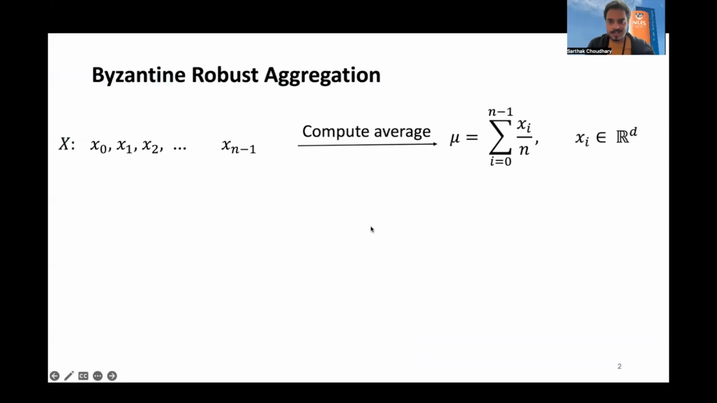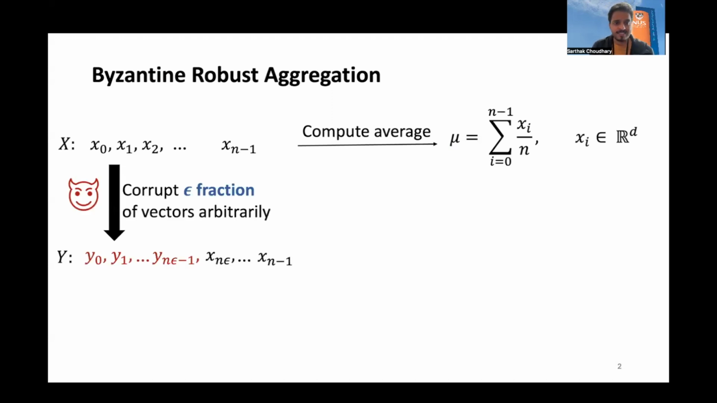Byzantine robust aggregation is a classical problem with numerous applications. Consider the problem of computing an average of n data points. The data points can be thought of as d-dimensional real valued vectors. Now, let's say there's an adversary which can corrupt epsilon fraction of these data points or vectors arbitrarily to create a corrupted set of points represented by y.